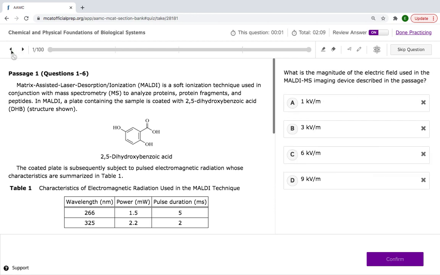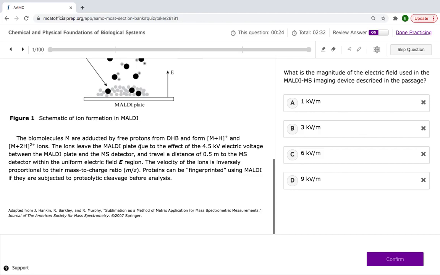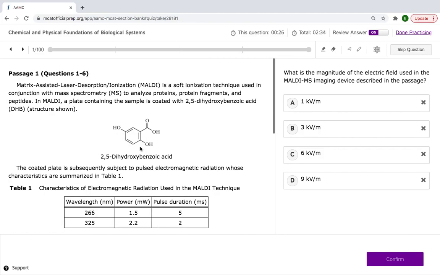Go ahead, guys. Read through the passage, answer your questions, and write down your answers, and hopefully you get everything right. If you don't, you'll see where you went wrong. If you were confused in any part of this passage, I'll break it down for you so you're not confused. I can already look at this and see, like, matrix assisted laser desorption ionization, okay, whatever, that's so extra. So write down your answers, and I'm going to be breaking it down now, and hopefully it'll make a lot more sense to you.